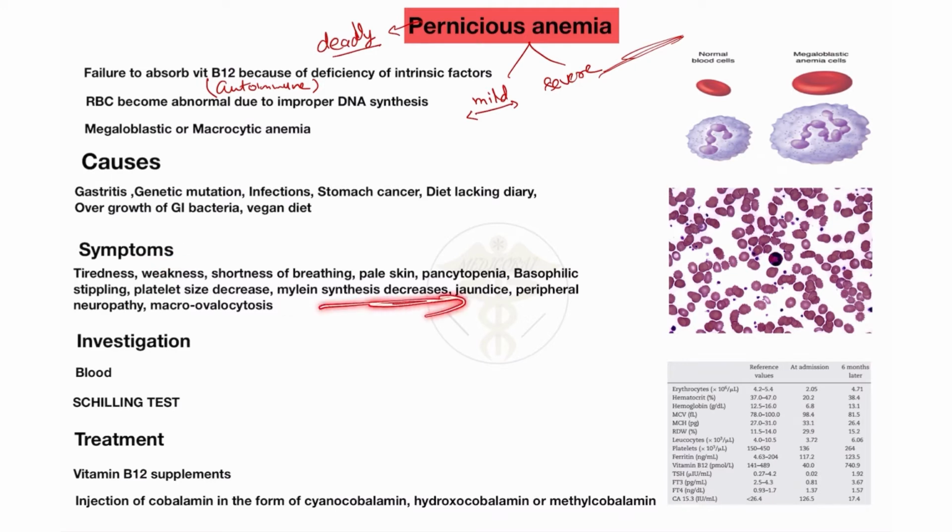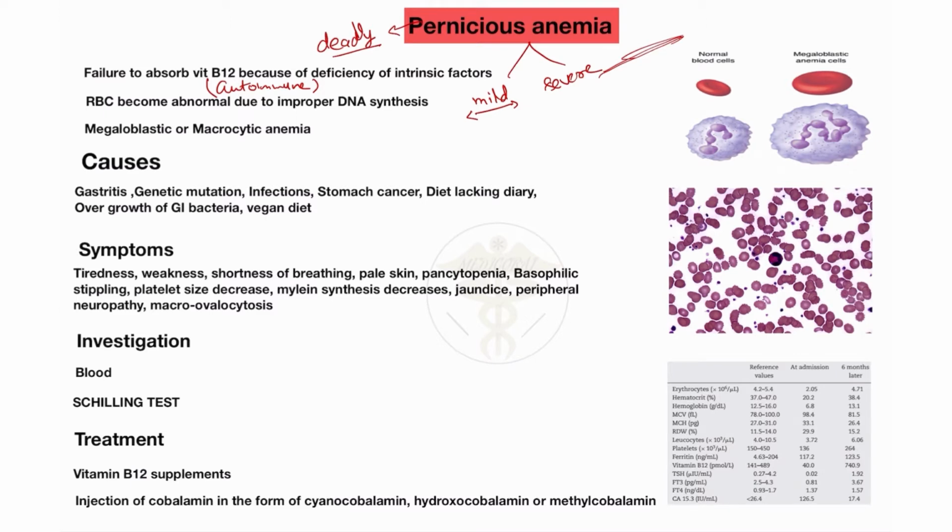Synthesis of myelin decreases because, as I already said, in severe cases neurological symptoms appear, and in mild cases neurological symptoms also appear, but not in a very severe form. There is also jaundice, peripheral neuropathy and macro-ovalocytosis. Please learn this: peripheral neuropathy or decreased myelin synthesis means neurological symptoms.